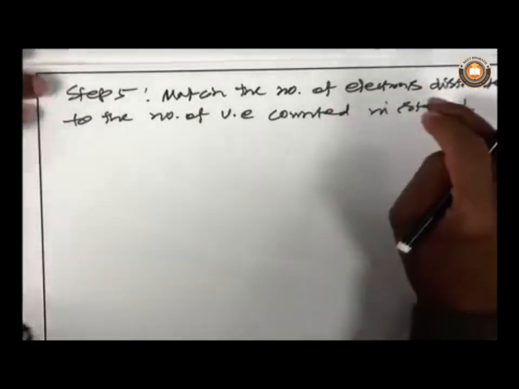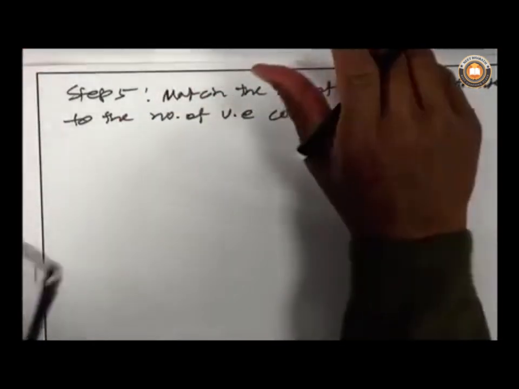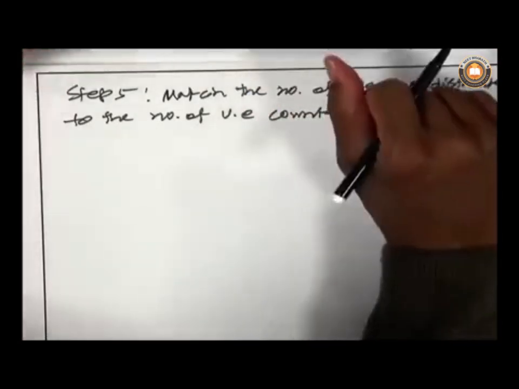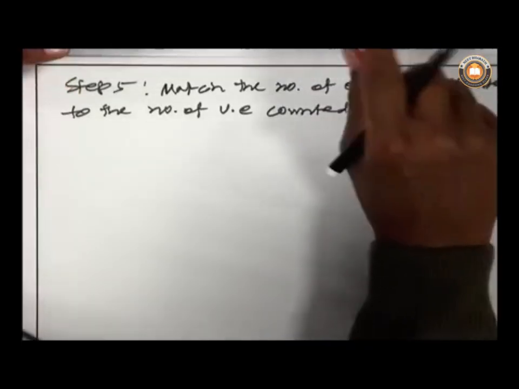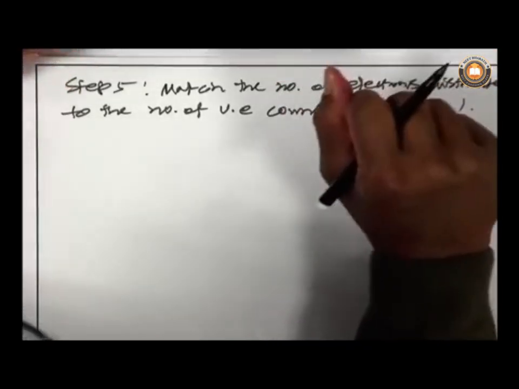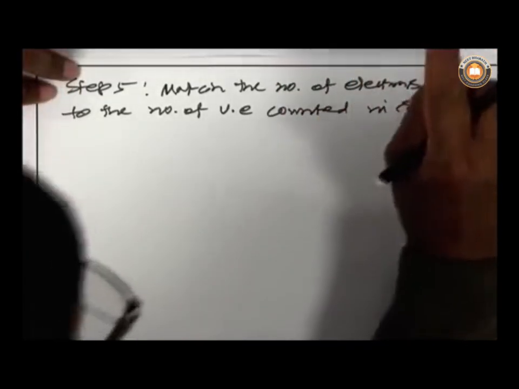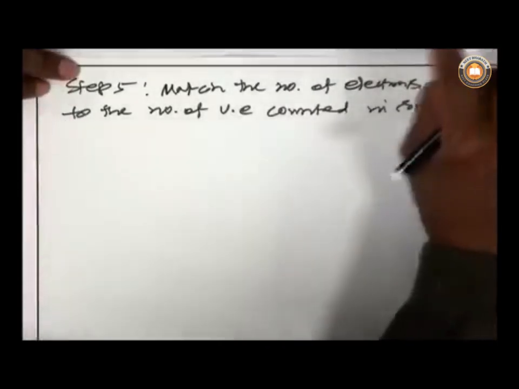It should match with that, because you calculated the number of valence electrons first, and those electrons were distributed now. After distribution, the number of electrons should be the same as what was counted. You have distributed the electrons in such a way that each atom has 8 electrons. Suppose there are more electrons present, the leftover electrons should be given to the central atom.